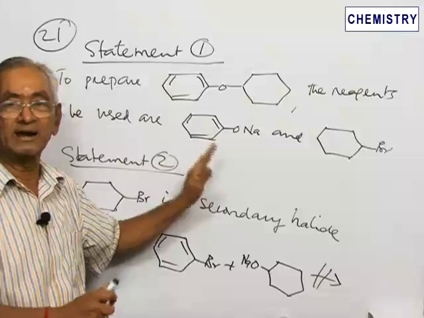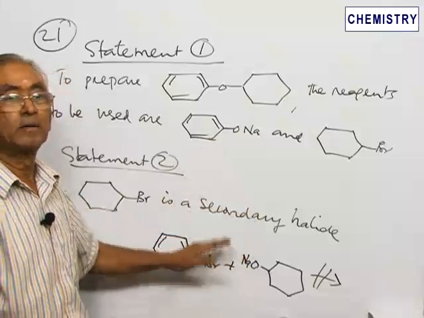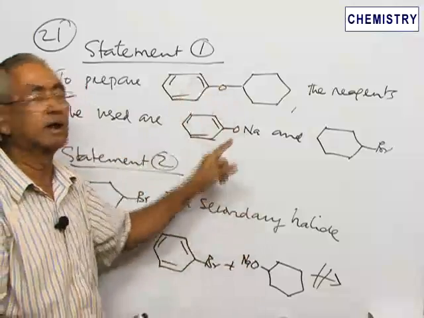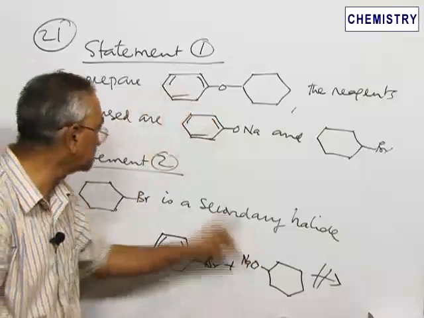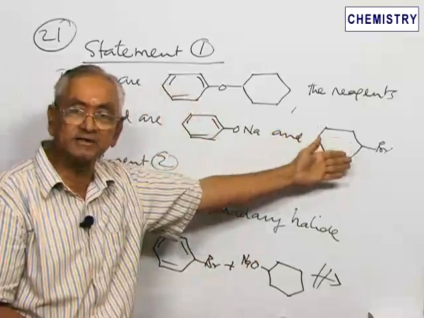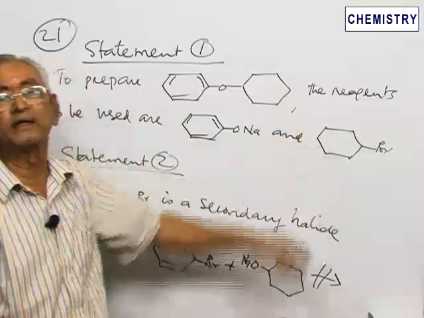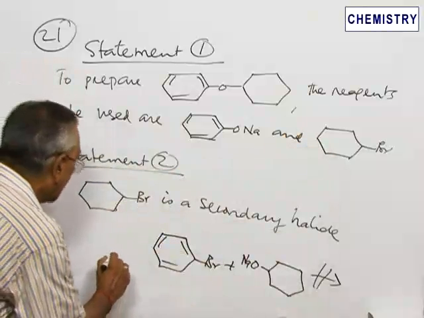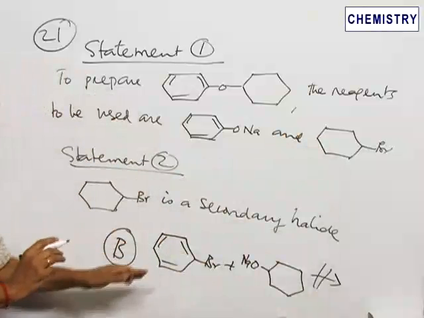That it is a secondary halide is the right answer, and it's a right statement, but it is not an explanation for statement 1. In order to prepare the cyclohexyl phenyl ether, we have to start with the phenoxide, which is this, and then any other halide can be used. It is not necessary that bromide alone is to be used. It can be prepared by any other method. So the correct answer for this particular question is actually B. Even though it looks like A, it is not A, it is B.